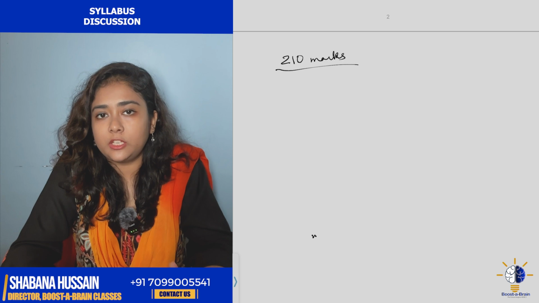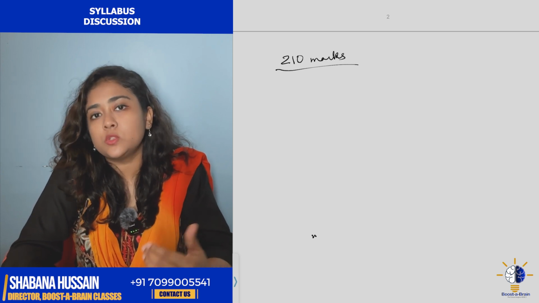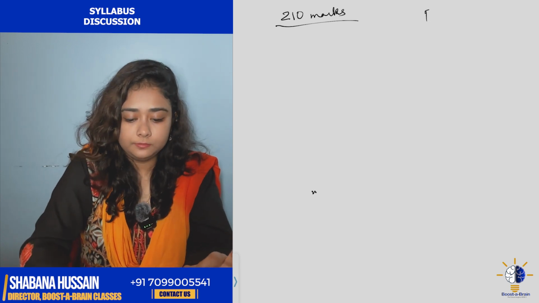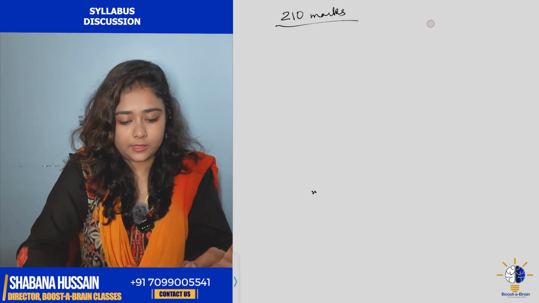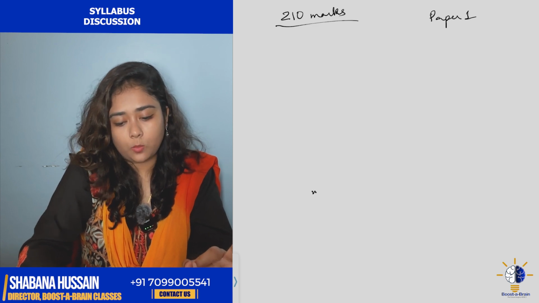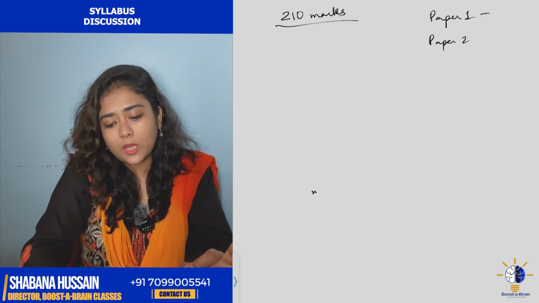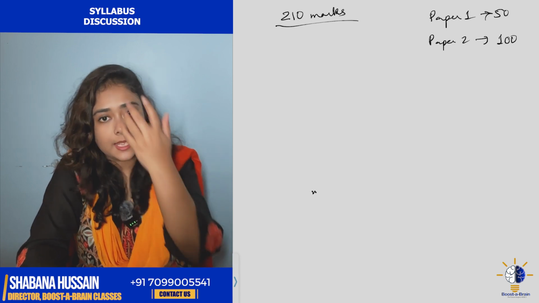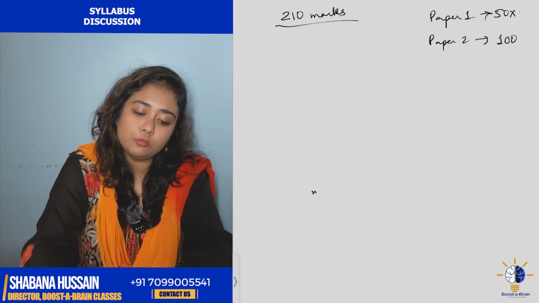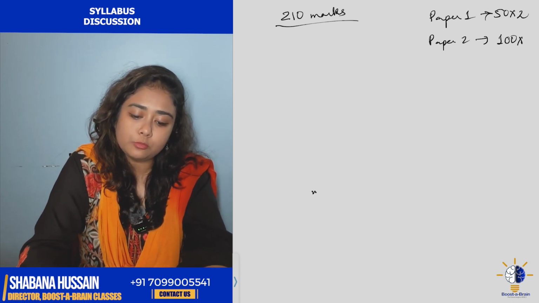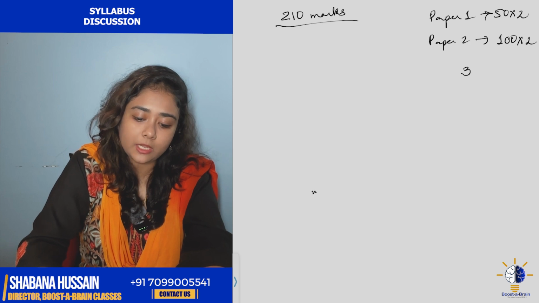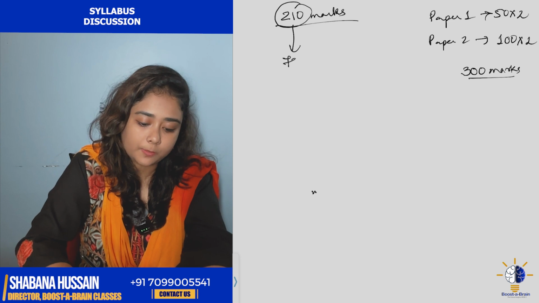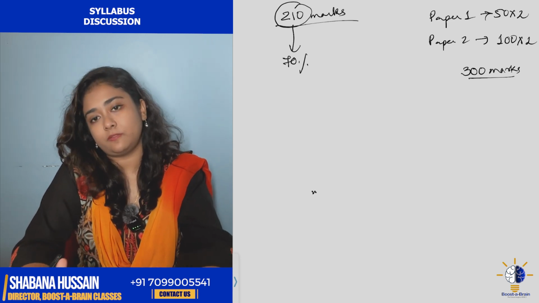But for very few papers, the UGC NET cutoff goes even higher. So for 210 marks, how many questions do you need to answer? See, for Paper 1 we have 50 questions. For Paper 2 we have 100 questions. Paper 1 is 2 marks per question, and Paper 2 is also 2 marks per question. So in total we have 300 marks. All right. So 210 marks means 70%. So this is what I feel is the safest score.